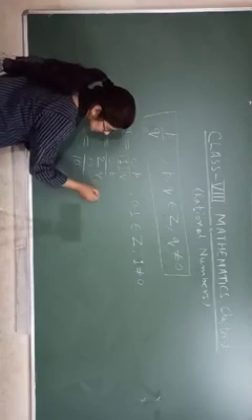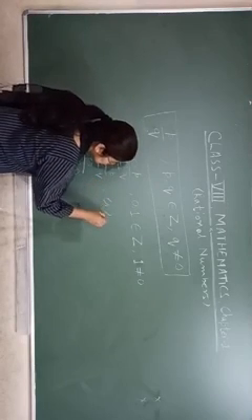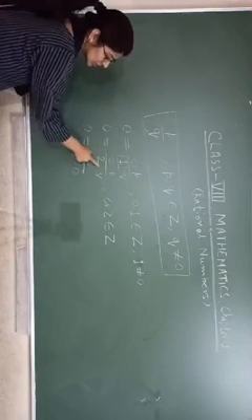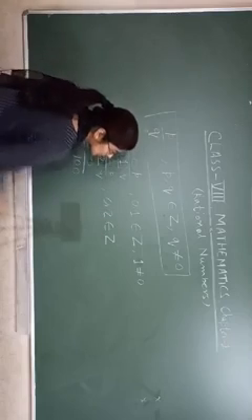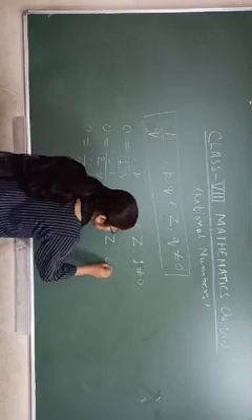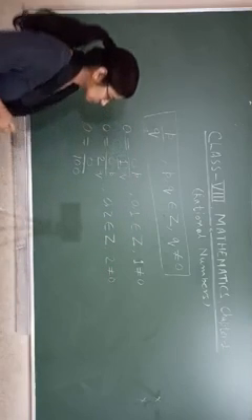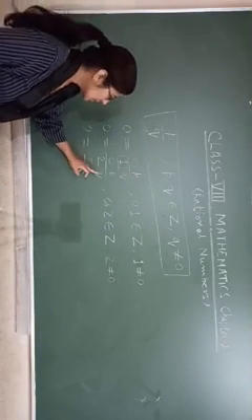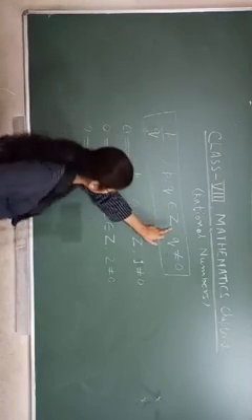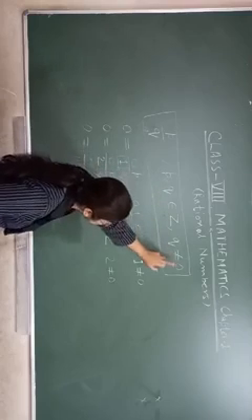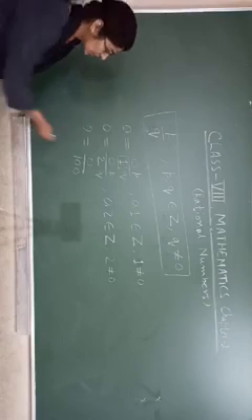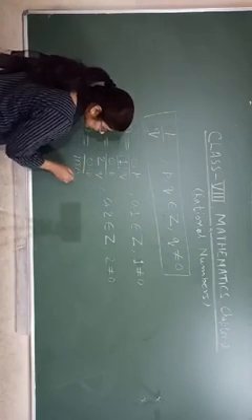So look, in this case 0 and 2 both belong to integers. 0 is an integer, 2 is also an integer. So both belong to integers, and 2 does not equal 0. Q should not be 0. P can be 0. There is no restriction for p. Q should not be 0. By which one you are dividing, that should not be 0. Same here. This is your p, this is your q.